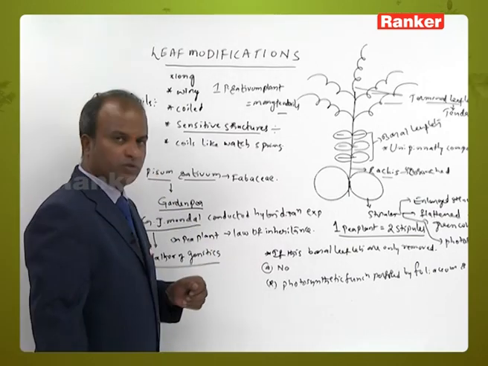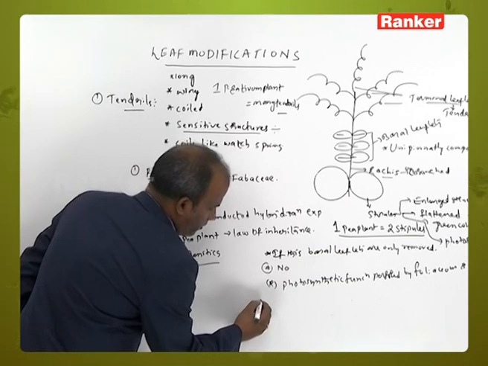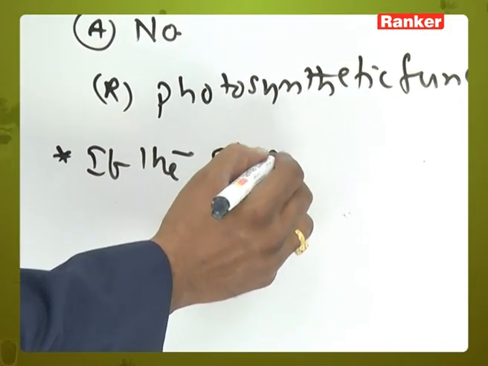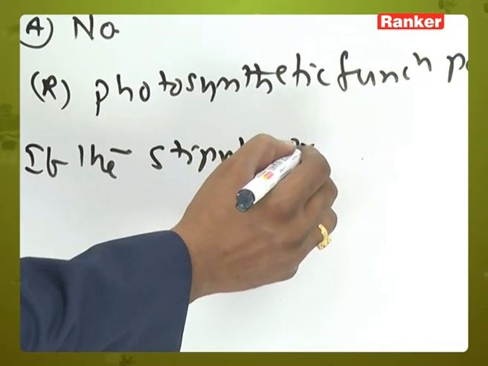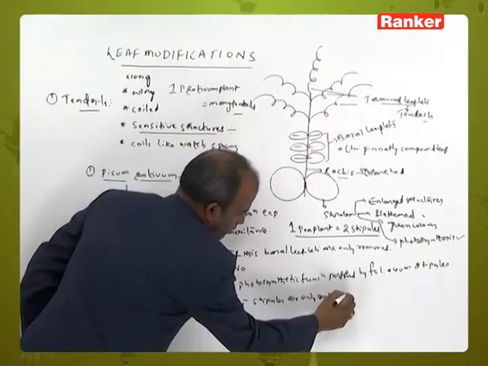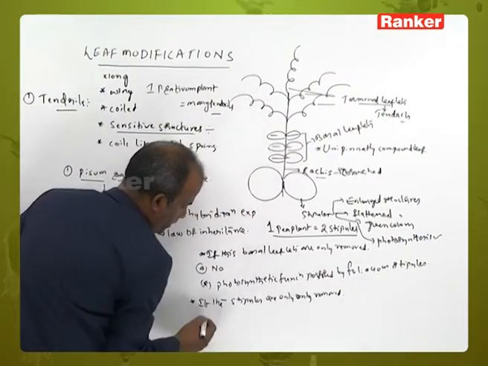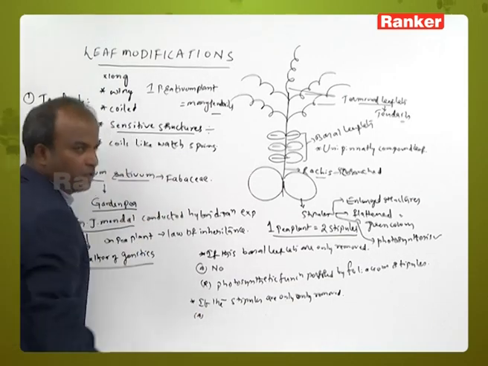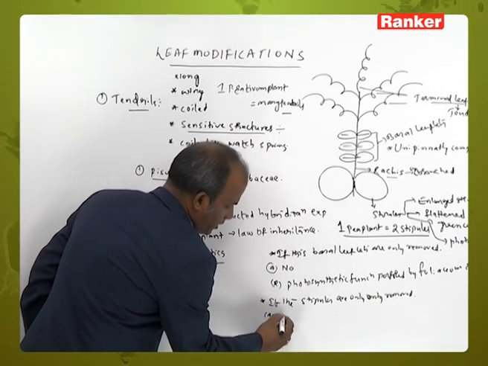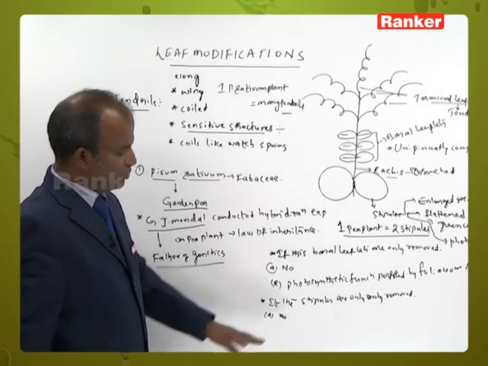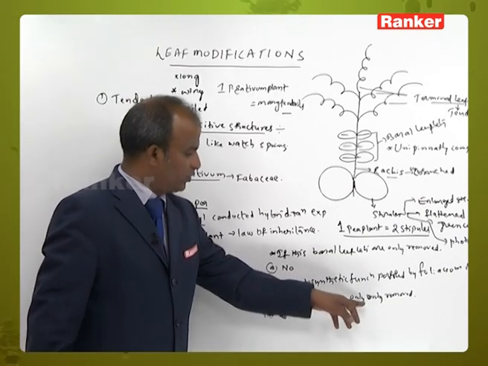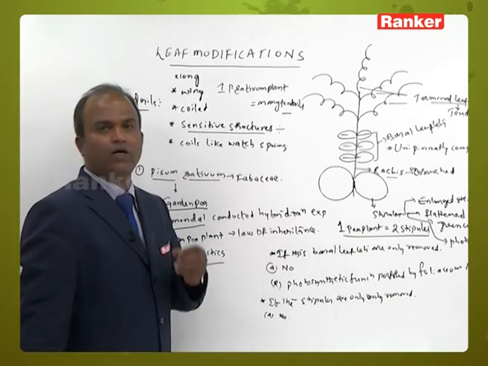Same question here. If only the stipules are removed, what happens to this plant? Will it undergo death or not? Here the plant will not undergo death. That means the plant will not die if only these foliaceous stipules are removed.